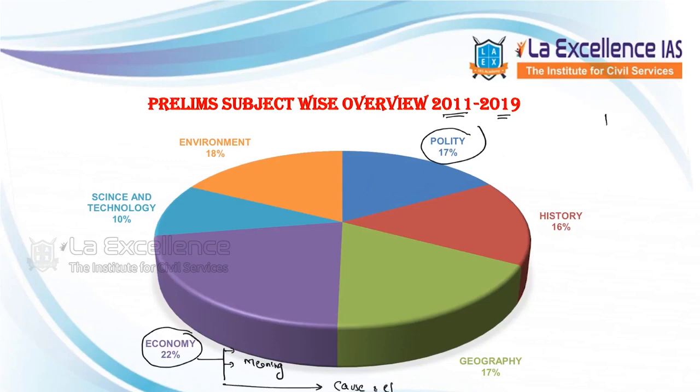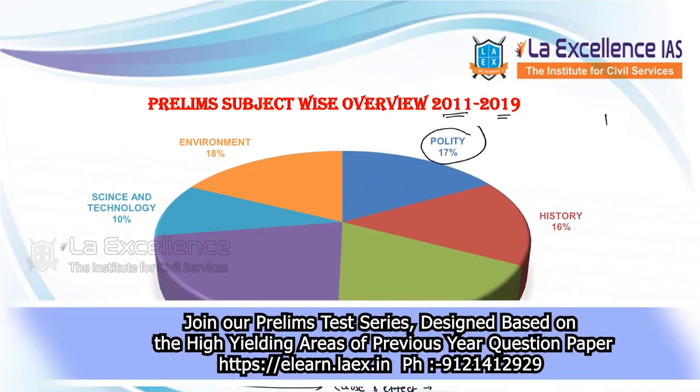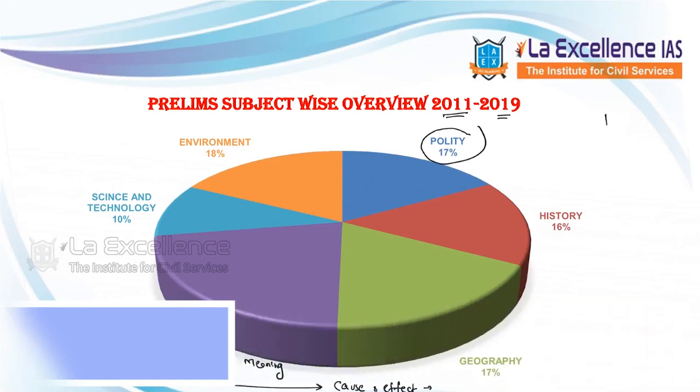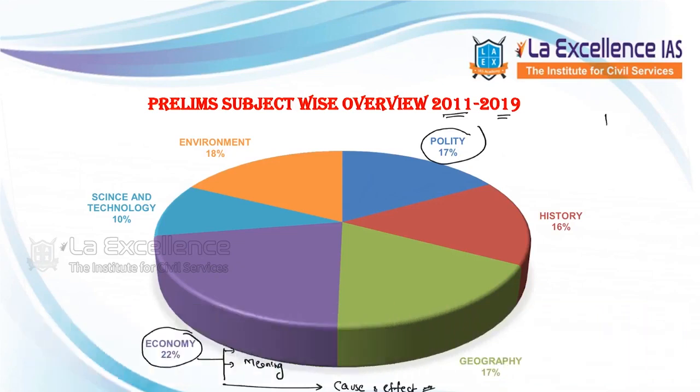What do I mean by cause and effect questions? If growth increases, what is its impact on inflation? If inflation increases, what is the net benefit out of interest rates? If there is a saving in the bank and inflation increases, do the returns on that saving increase or decrease? Questions like these I am calling cause and effect questions.